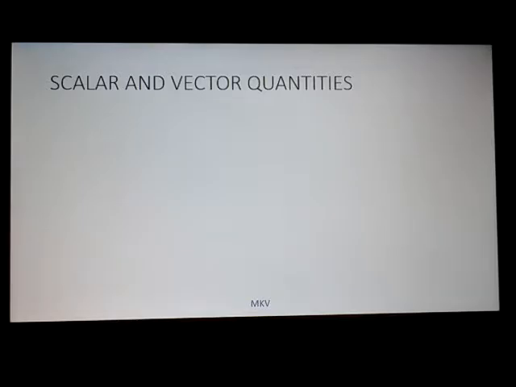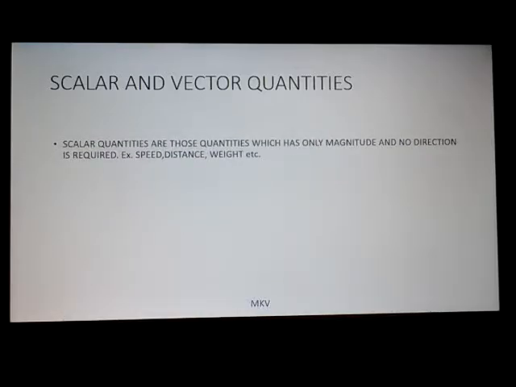Now scalar and vector quantities. Scalar quantities are those quantities which have only magnitude and no direction, because there is no need to mention the direction in these quantities. For example, speed, distance, weight. We never say that the speed is 4 kilometer per hour in this direction, or the distance is 4 meter or 4 kilometer in this direction, or weight 5 kg toward north. This is not acceptable. So these are called scalar quantities.